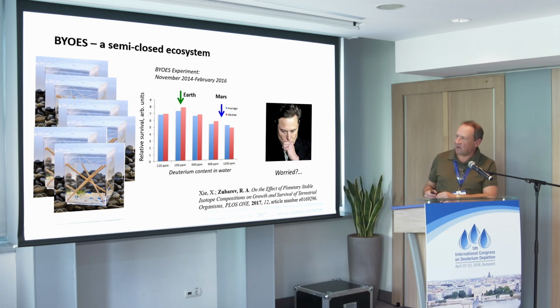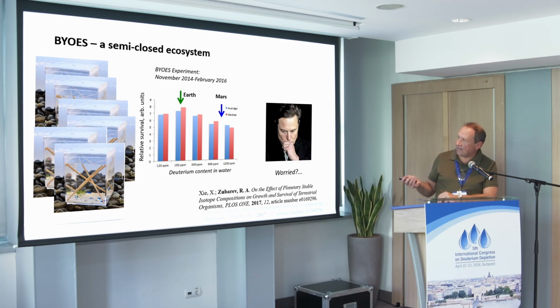So we did this experiment. It took us 2 years. We created a system. We already bought this system. It existed. There's a small organism, shrimps, grown in an isolated environment, and for 2 years they grew in an environment where everything was the same except for water, or deuterium-containing water.